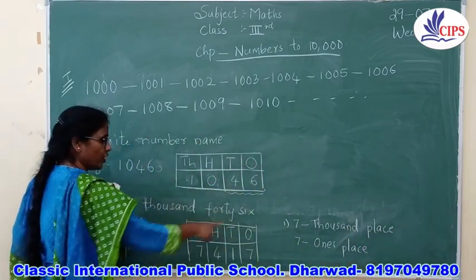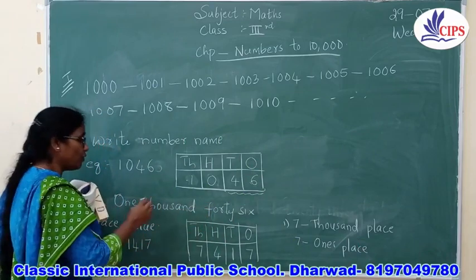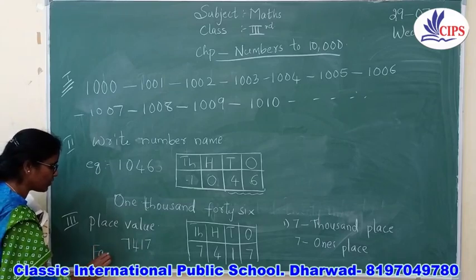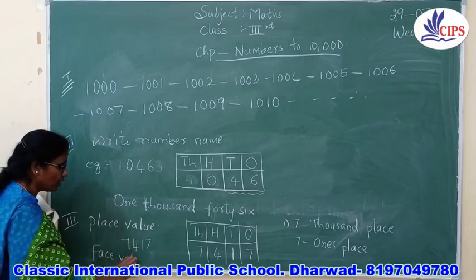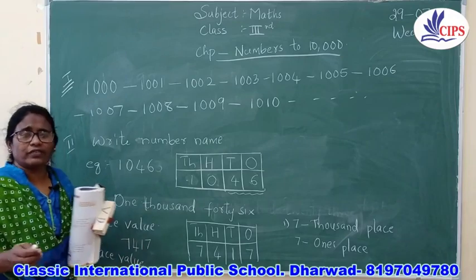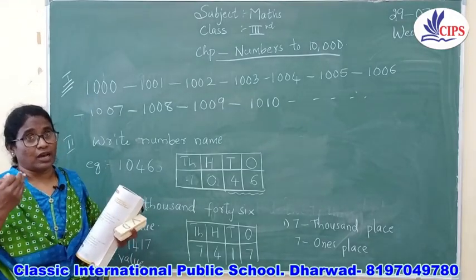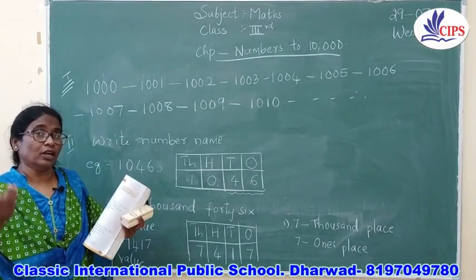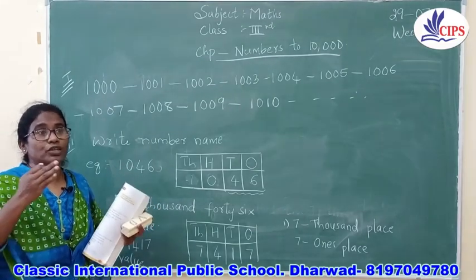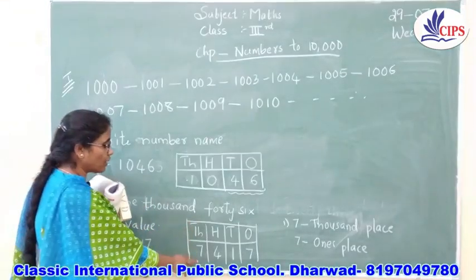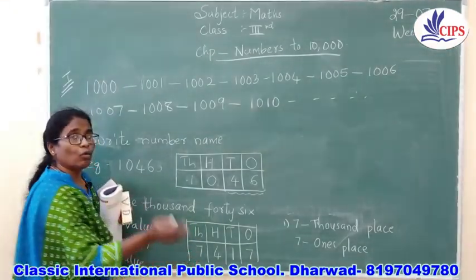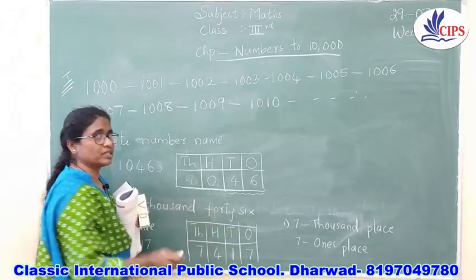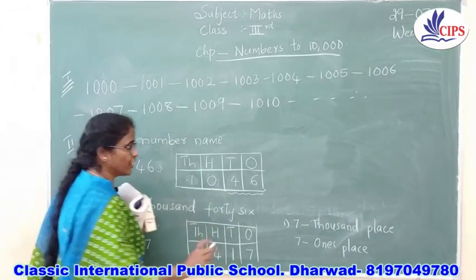Right? So this is the way you are going to write the place value. And what about the face value? What is the meaning of face value? Tell me. Do you know what face value is? Face value is nothing. See, I am Sara teacher. So do you say that your mom is Sara teacher or somebody else is Sara teacher? No, you look at me and you say, oh, she is Sara teacher. The same way, whatever number is there in the thousands place, the hundreds place, or the tens place, the same value will be the face value.